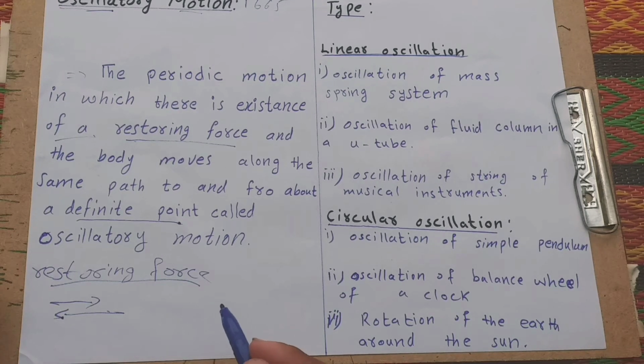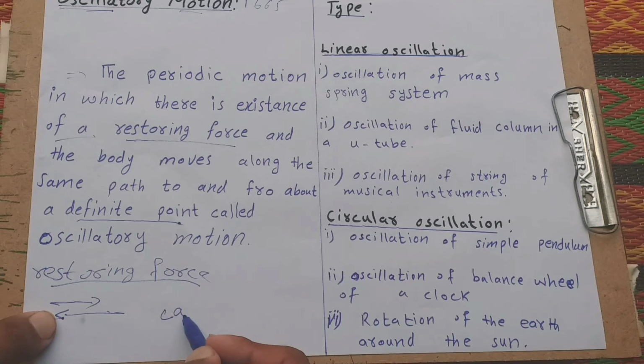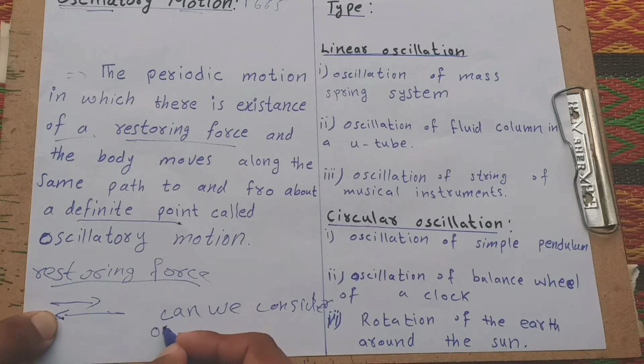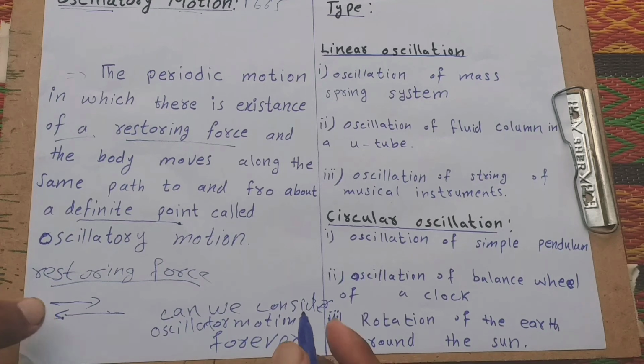And another question: can we consider oscillatory motion forever? Yes, we consider oscillatory motion forever only for the ideal case, but in the practical case this is not possible.